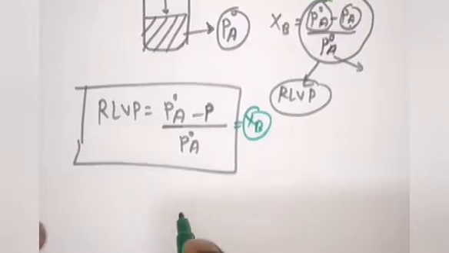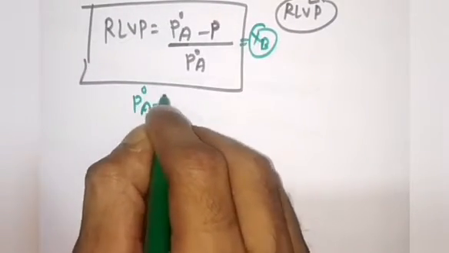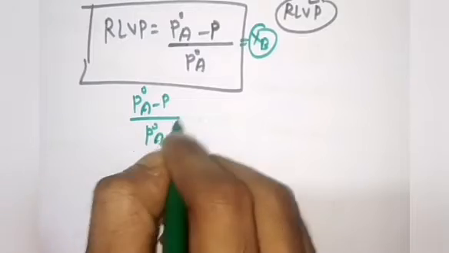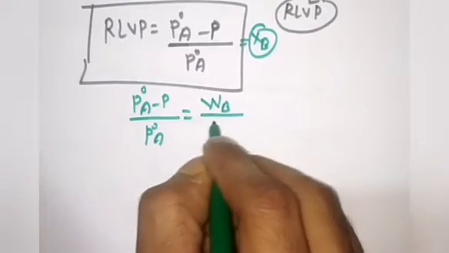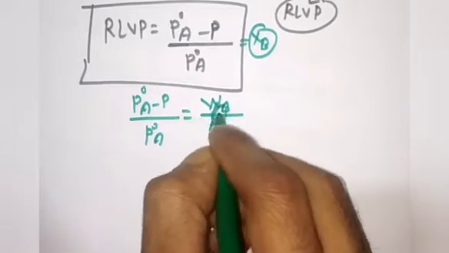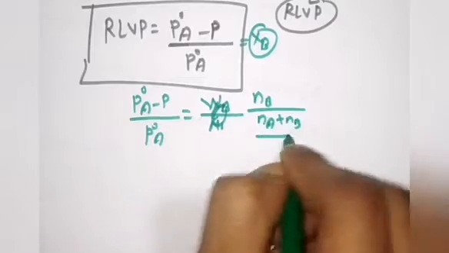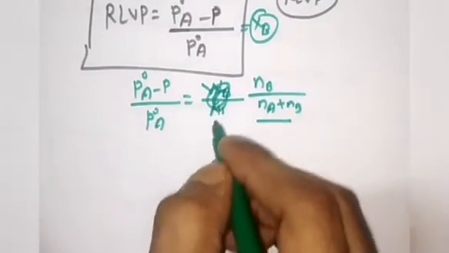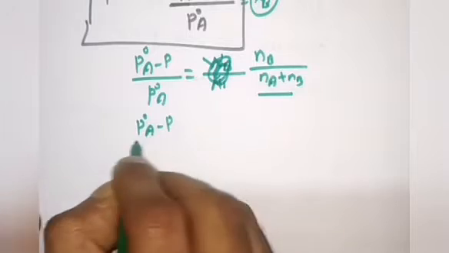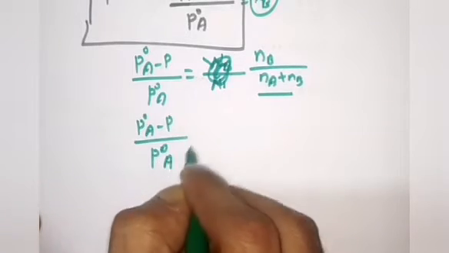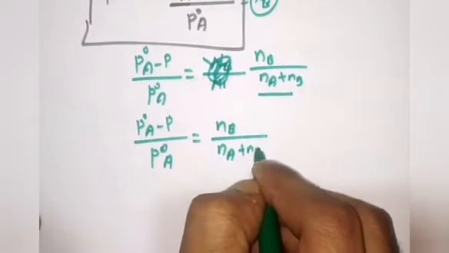Now if you want to expand this correlation, you can write P naught A minus P upon P naught A is equal to NB upon Na plus Nb, from the definition of mole fraction. Now just try to understand these things: P naught A minus P upon P naught A is equal to Nb upon Na plus Nb.